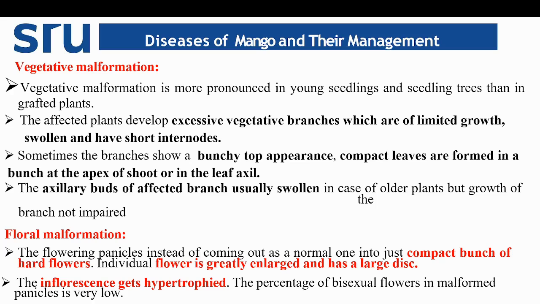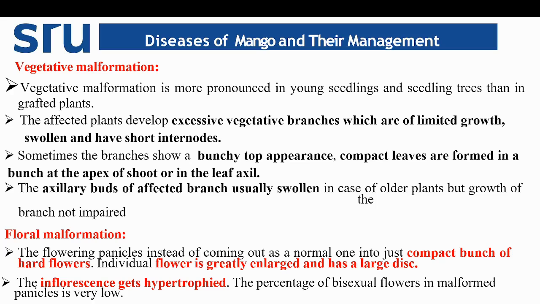but growth of the branch is not impaired. Coming to the other type, floral malformation, it mainly infects the mango inflorescence or fruit. The flowering panicle, instead of coming out normally, appears as a compact bunch of odd flowers. Individual flowers are greatly enlarged and have a large disc. The inflorescence becomes hypertrophied and hyperplastic.